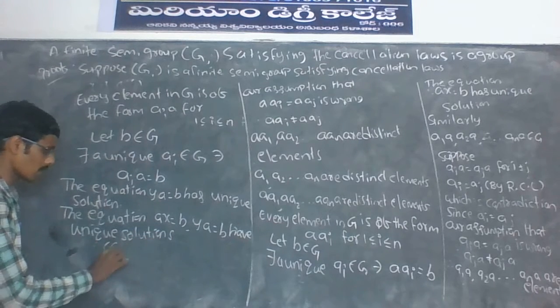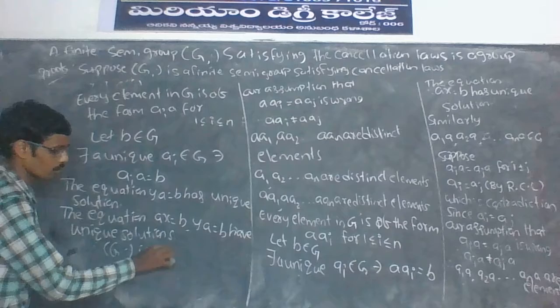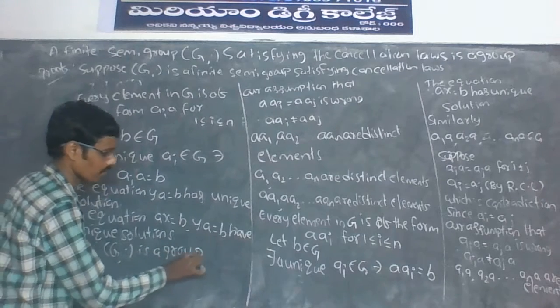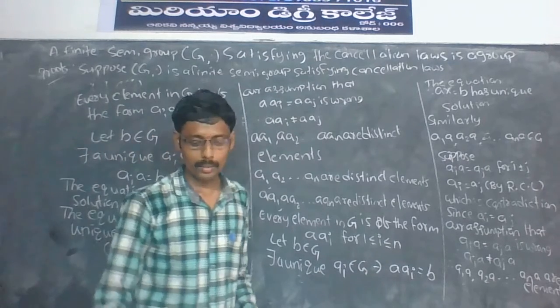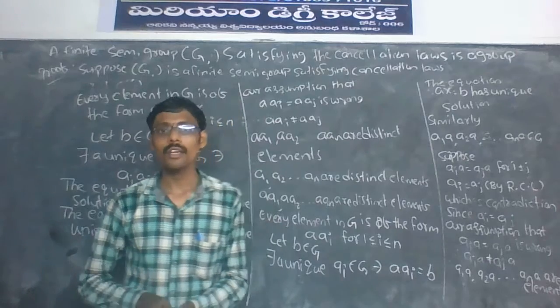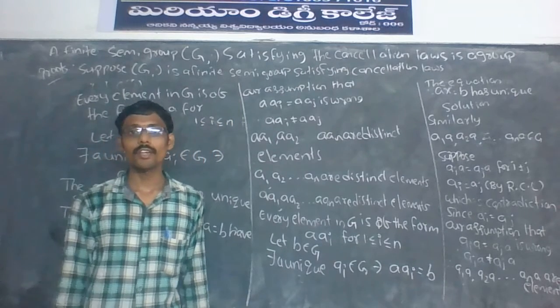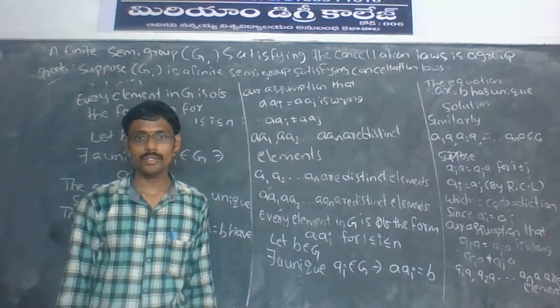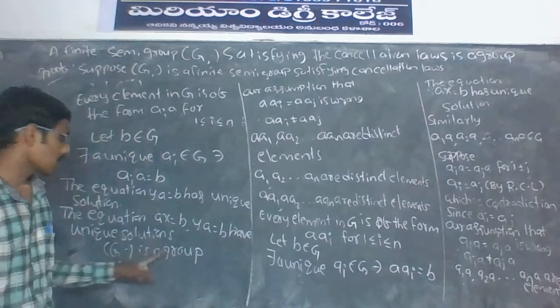Therefore, (Z, ·) is a group. Hence, the theorem is proved. A very important theorem. The equations ax = b and ya = b have unique solutions in Z, so (Z, ·) is a group.